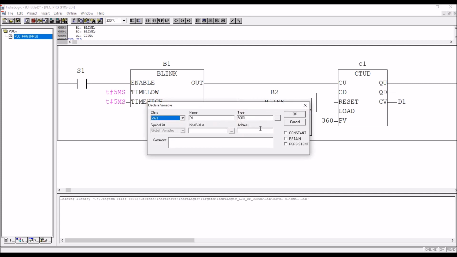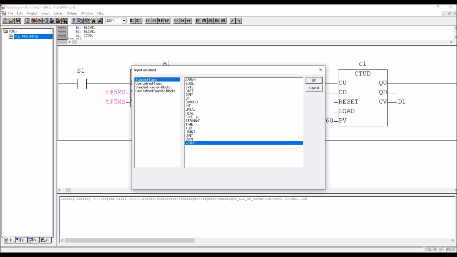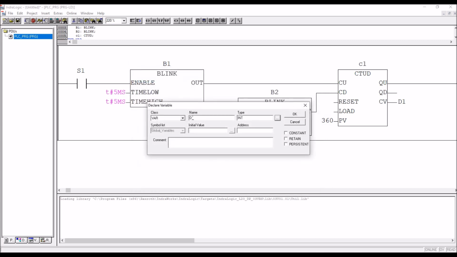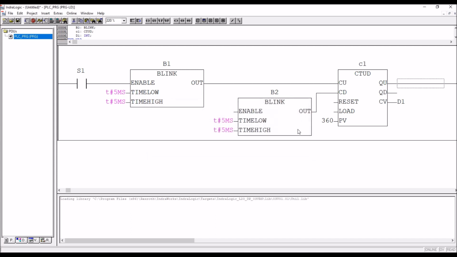D1 variable that should be integer, and I want it to be global variable, no, not required. Okay, and address not required, that is a system variable D1. Okay,